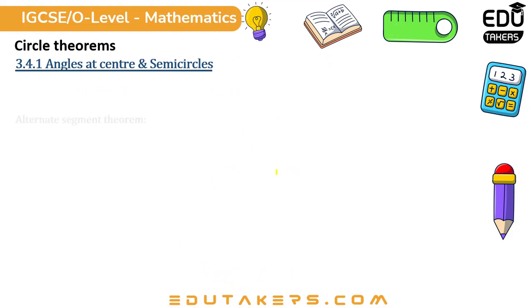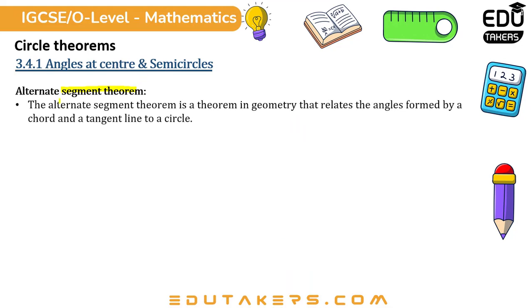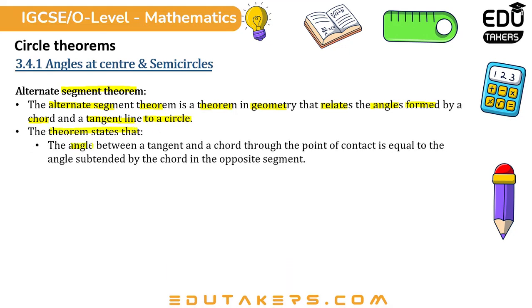Alternate segment theorem. The alternate segment theorem is a theorem in geometry that relates the angles formed by a chord and a tangent line to a circle. The theorem states that the angle between a tangent and a chord through the point of contact is equal to the angle subtended by the chord in the opposite segment.